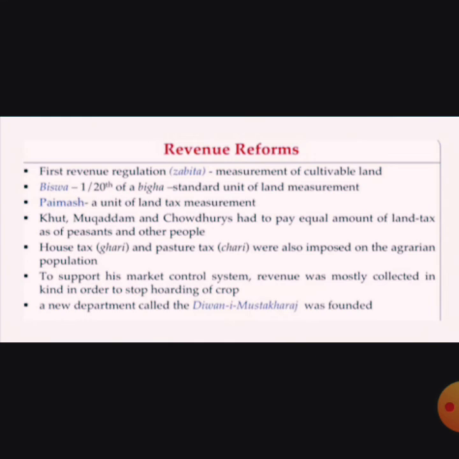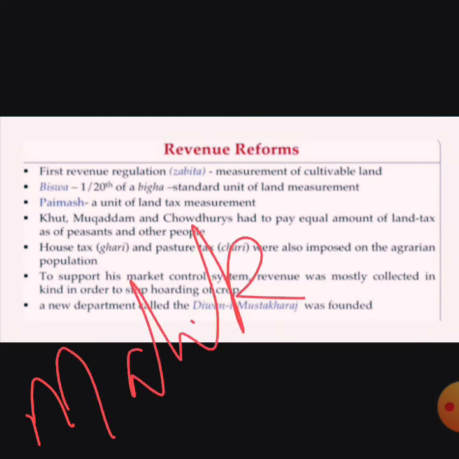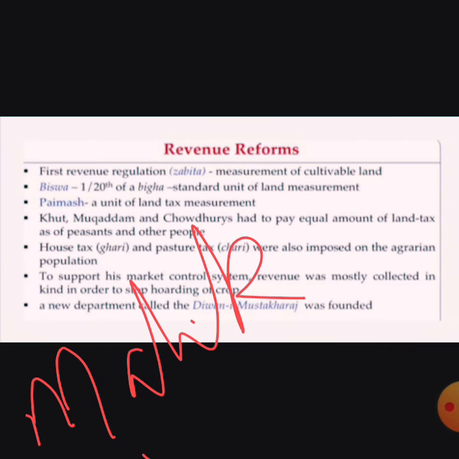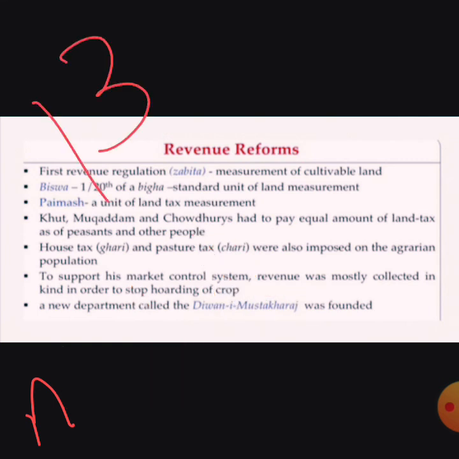Fine. Before Alauddin Khilji died, Malik Kafur played a very important role in his life. He was a very close person to Alauddin Khilji. Alauddin Khilji died in 1316.